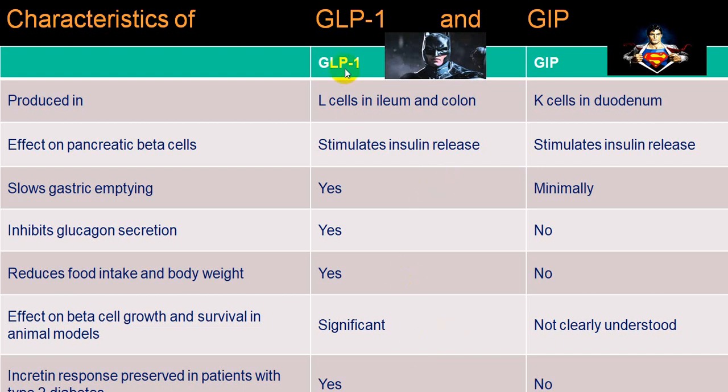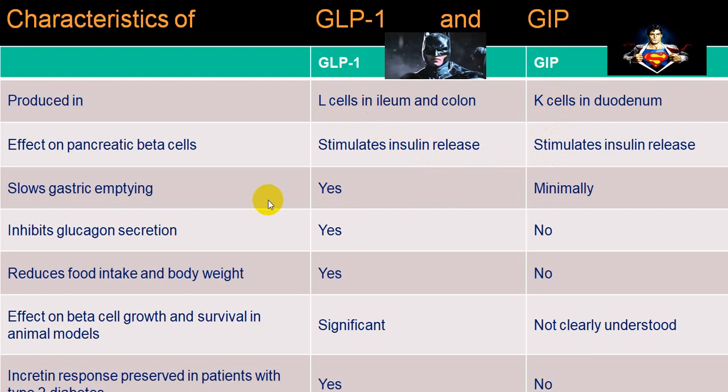A little difference between GLP-1 and GIP: GLP-1 is secreted by L cells of the ileum and colon, while GIP is secreted by K cells in the duodenum. GLP-1 stimulates insulin release from beta cells. GIP also stimulates insulin release from beta cells.